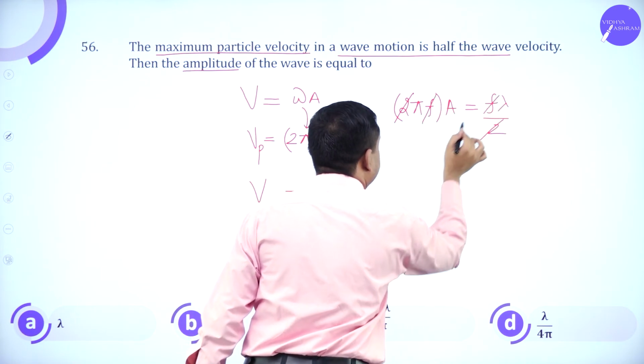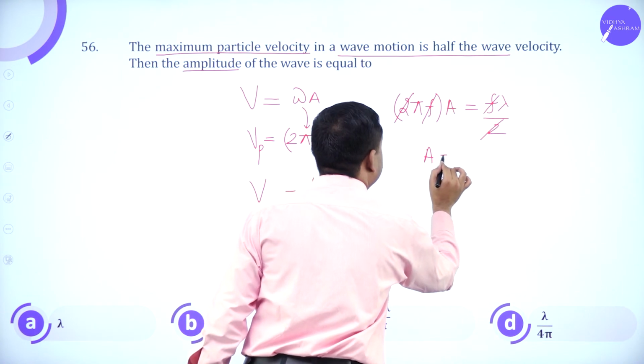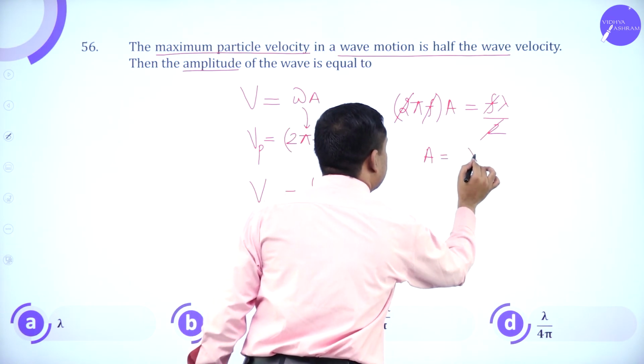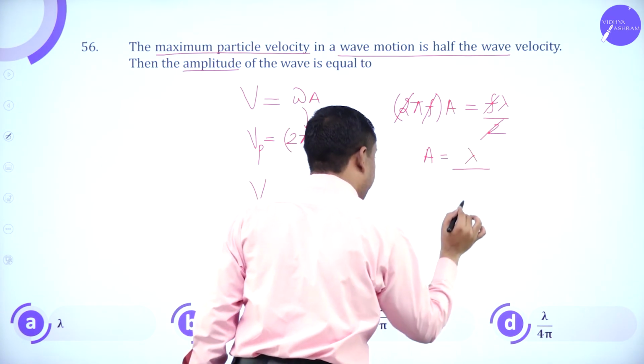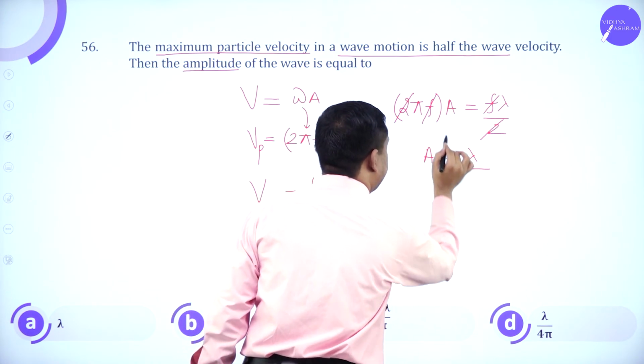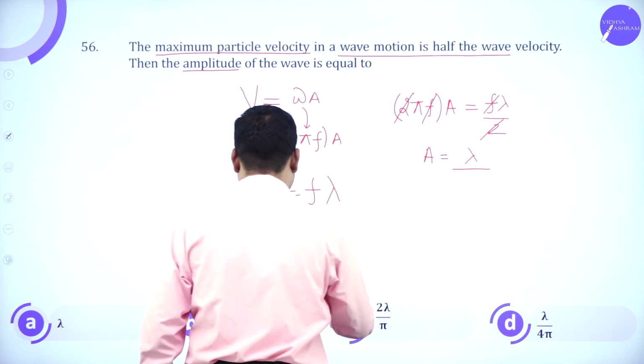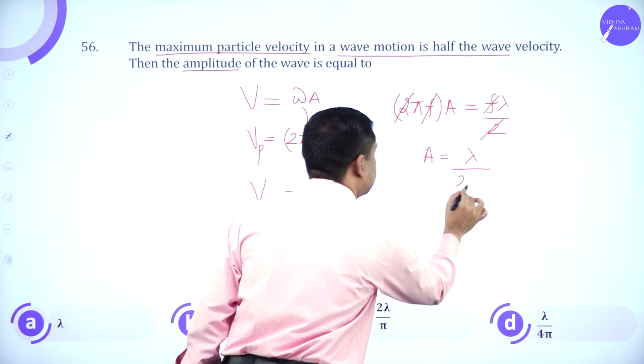F gets cancelled. We want the value of A, which is lambda divided by 2 pi. 2 pi will be the answer.